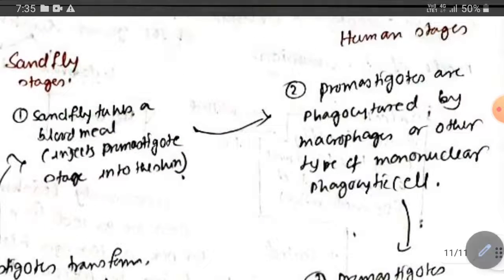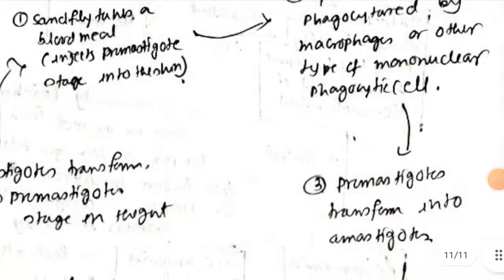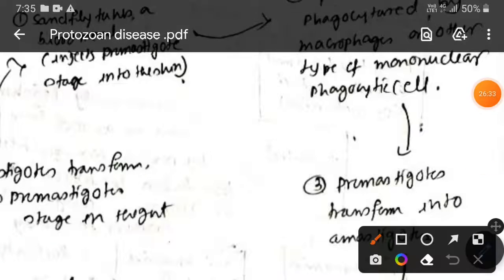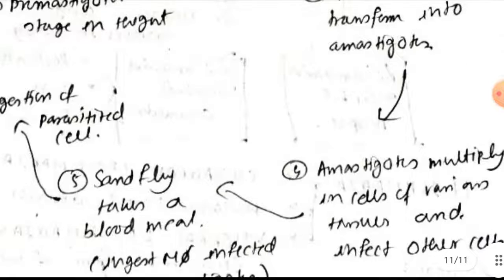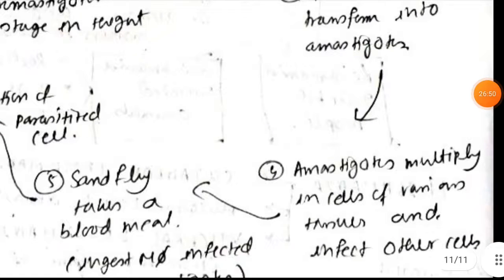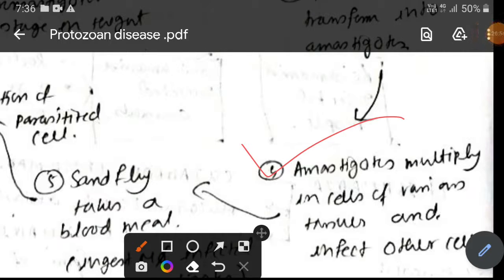So promastigotes will be phagocytosed either by macrophages or by any mononuclear phagocytic cell, and inside the phagocyte they will be converted into amastigotes. In the case of malaria, the first form generated in the human was merozoites, right? And here it is the amastigote that is found inside the macrophage. Try to understand. The amastigotes then multiply in different cells of various tissues and infect other cells also.